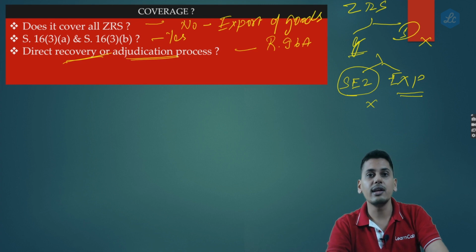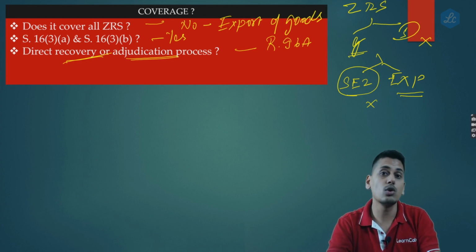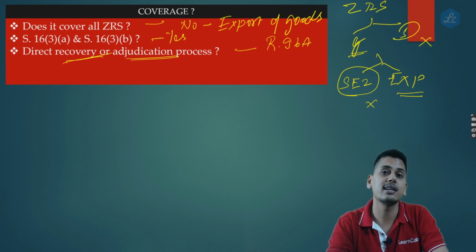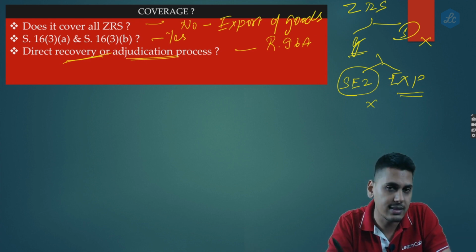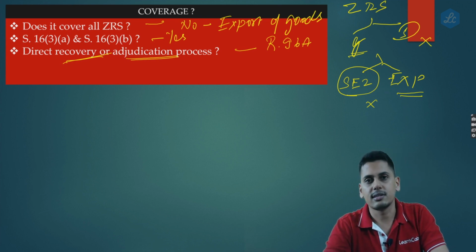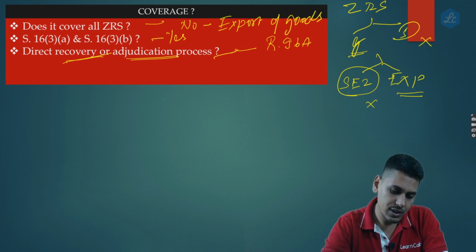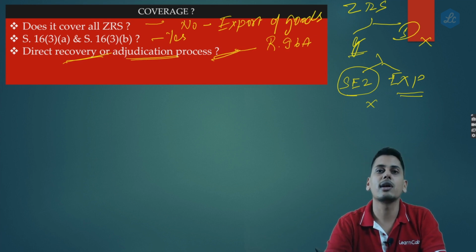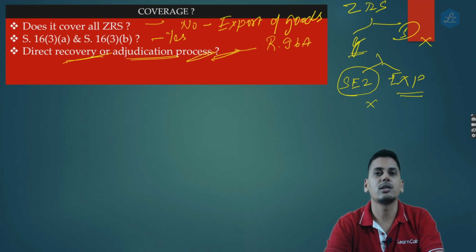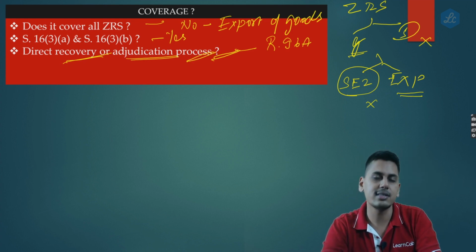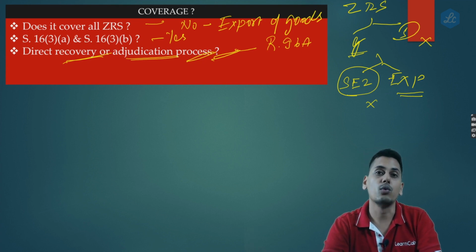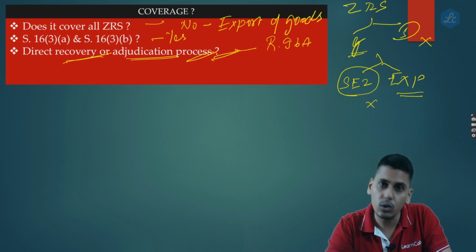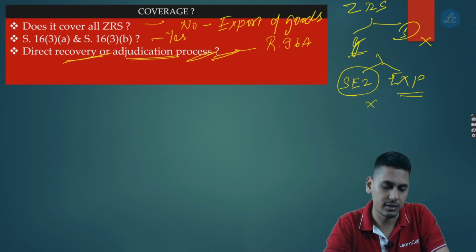What do you mean by direct recovery? No show cause notice, no representations, no order, directly recover the amount. Directly attach bank accounts, directly attach immovable properties or movable properties as the case may be. So friends, now we come back to our question. In case of 96B, is it a direct recovery or an adjudication process? It is an adjudication process. The department would give you a show cause notice, there would be representation, there would be an order, and only then, if you still do not pay, the department would attach your properties. So by following the due adjudication process, the amount is going to be recovered.